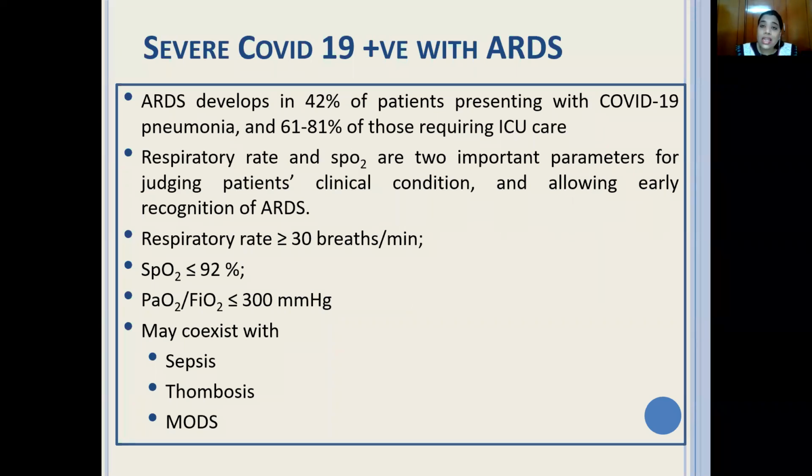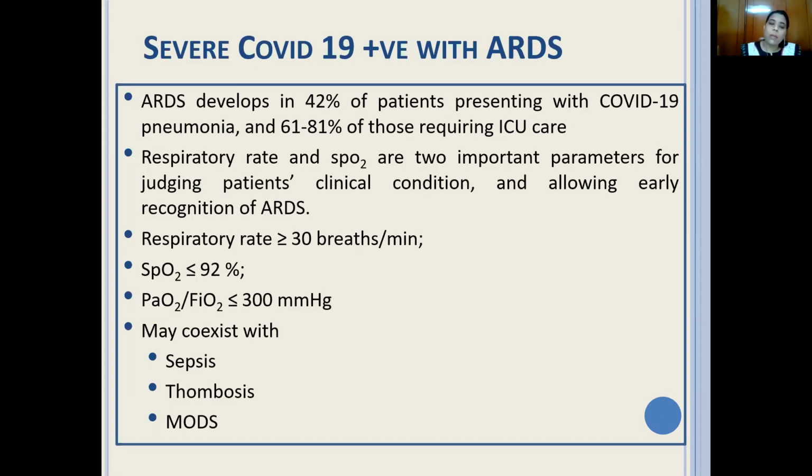An increased respiratory rate, you have to breathe harder, and the saturation level, SpO2, that is the blood saturation level, if it's below 92. So if your respiratory rate is more than 30 breaths per minute, if your saturation is below 92%, and if your PaO2 to FiO2 ratio, that is the partial pressure of oxygen to fraction of inspired oxygen, is less than 300 mmHg, which indicates hypoxemia, that is when you can say the patient is having ARDS.